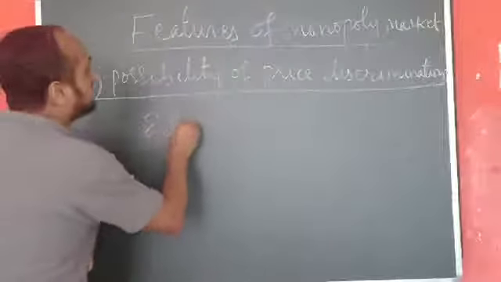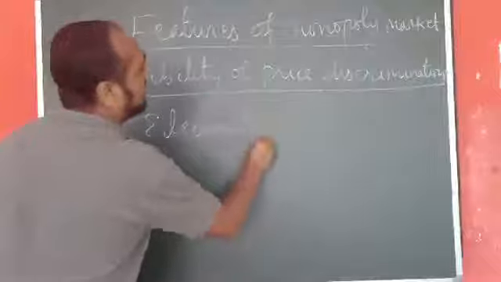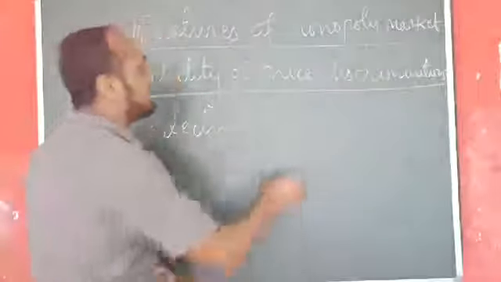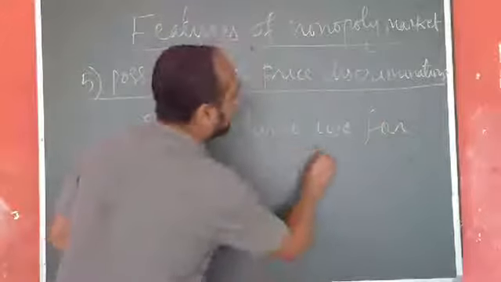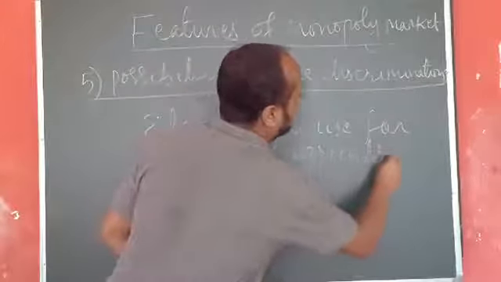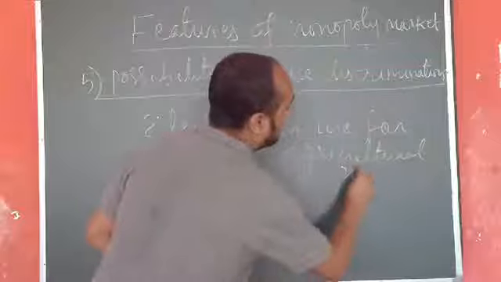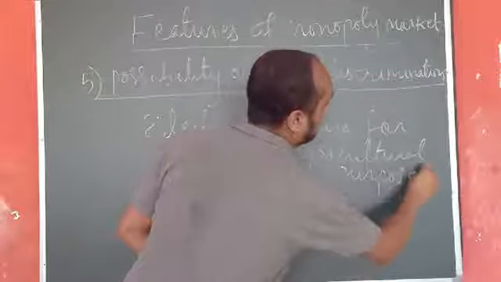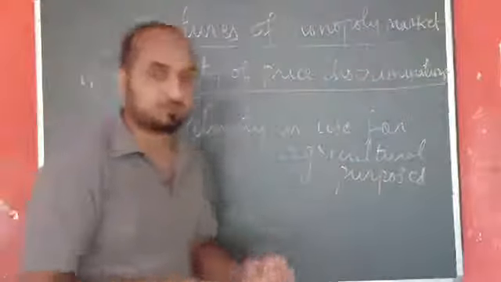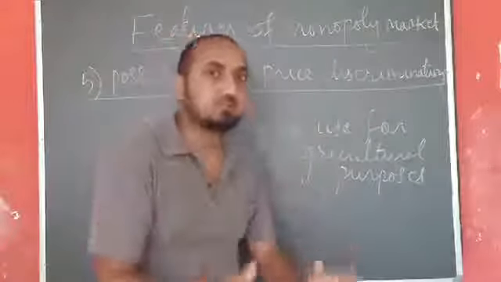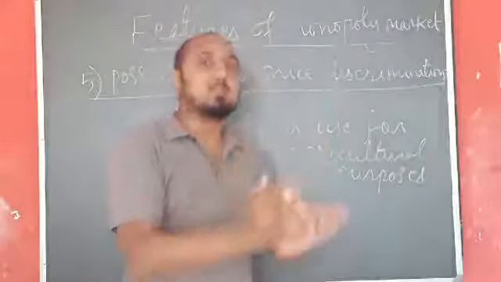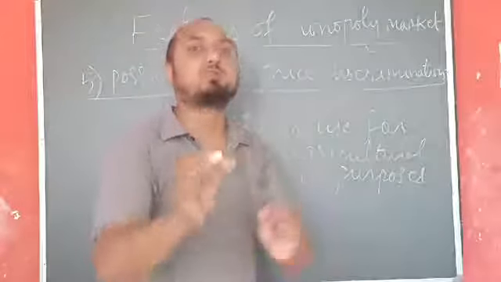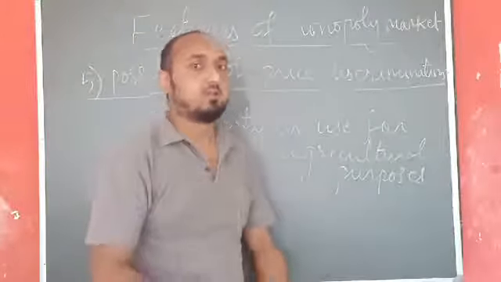Suppose that electricity is used for agricultural purpose, then the government may charge less price per unit for that electricity.